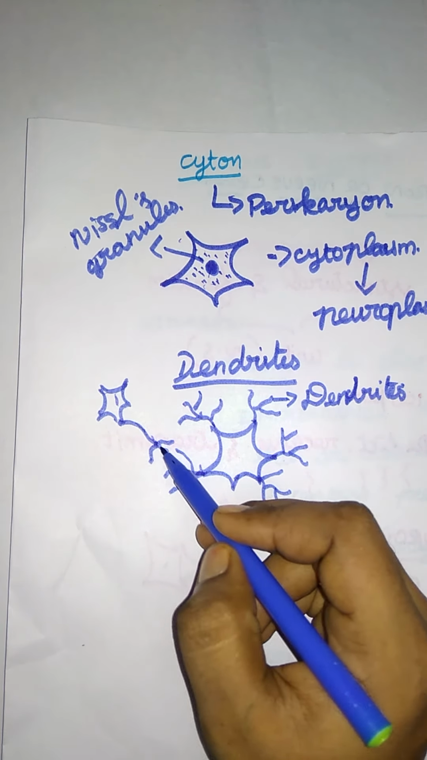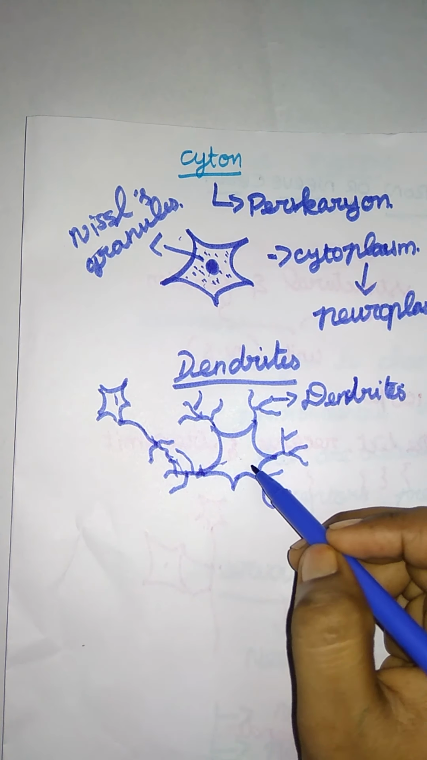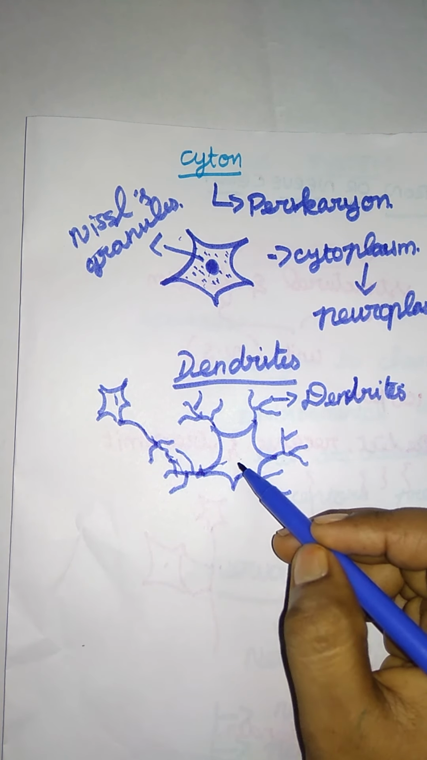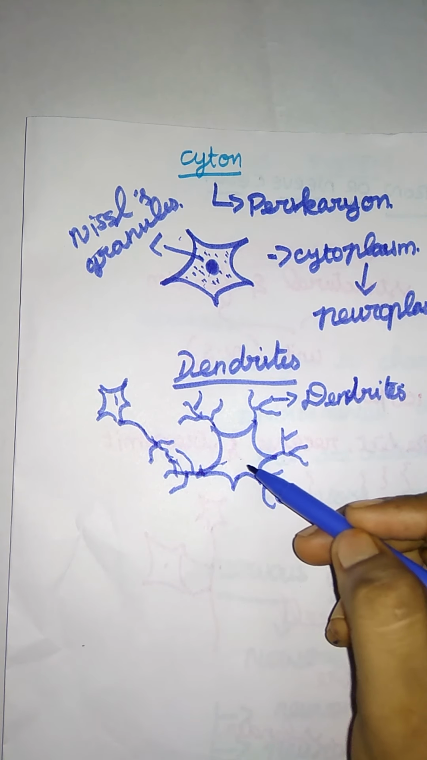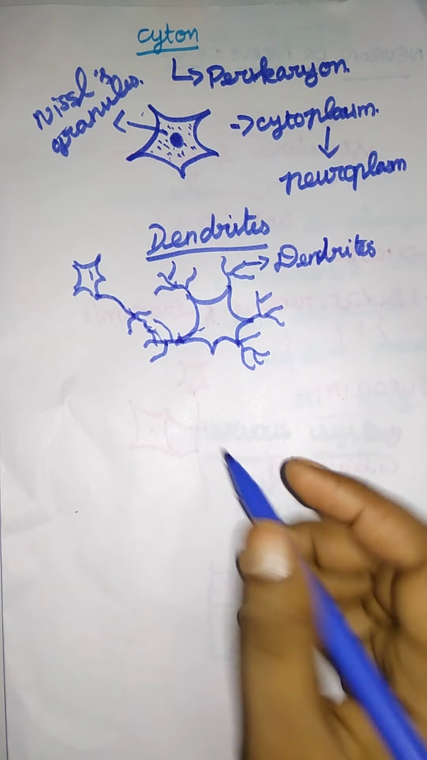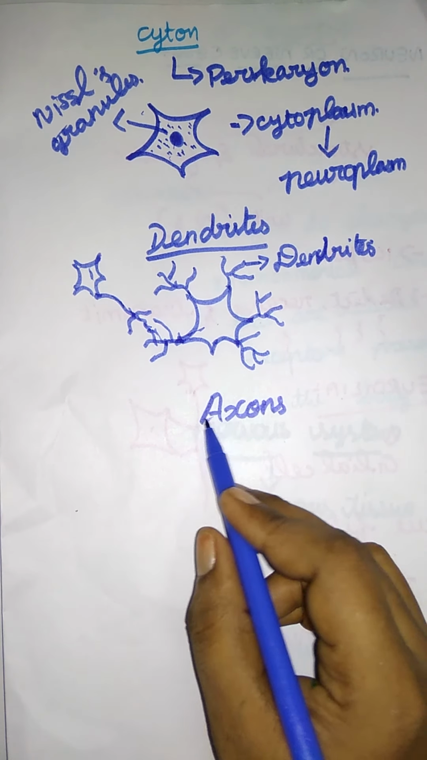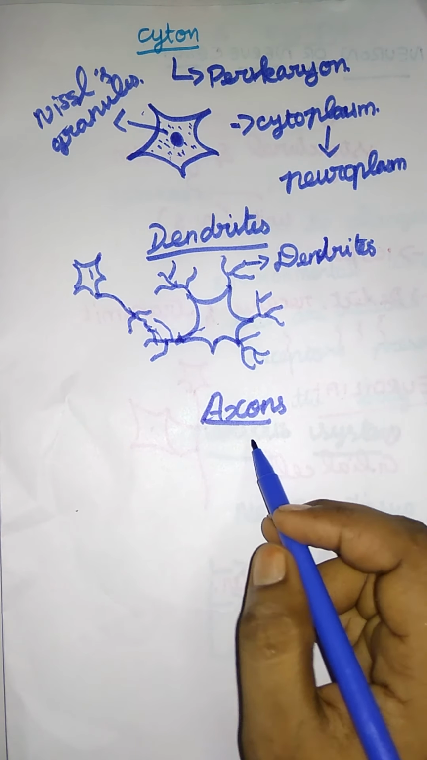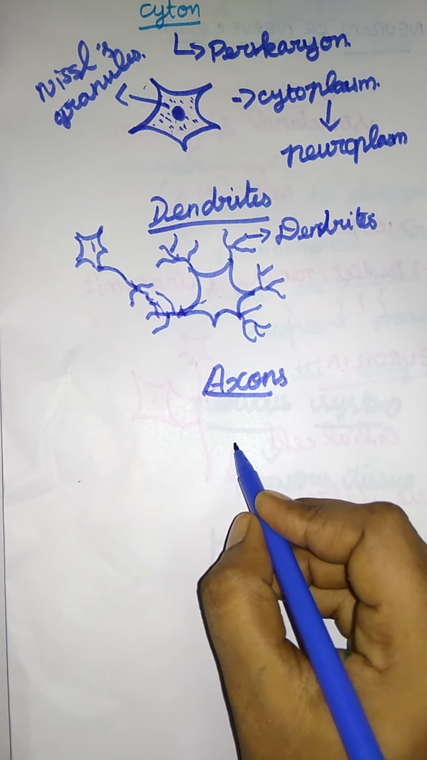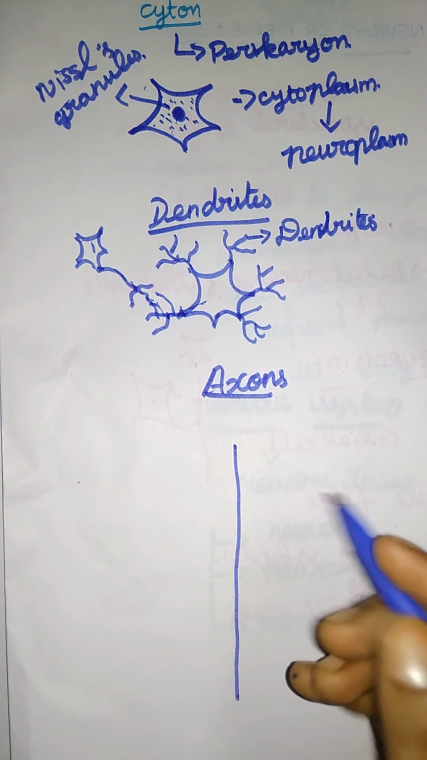They carry the nerve impulses and transmit them to the cell body, that is the cyton. They receive the signals in the form of nerve impulses. So that's it for the dendrites. Next, we have the axon. The axon is the longest part of the neuron. It has a slender projection, just like this. This is the axon.